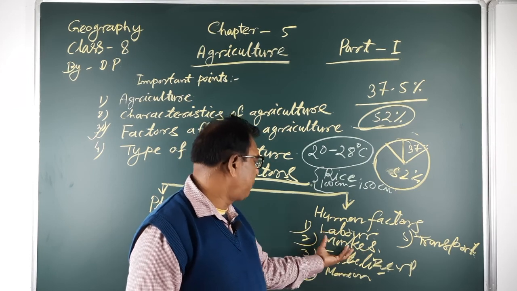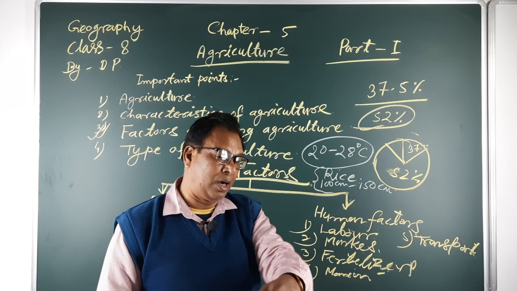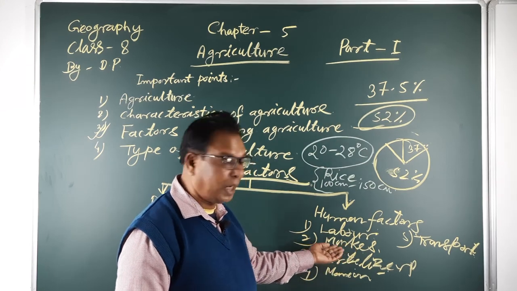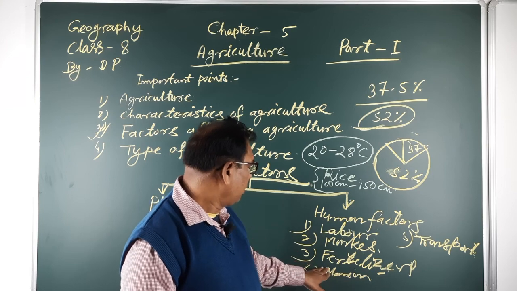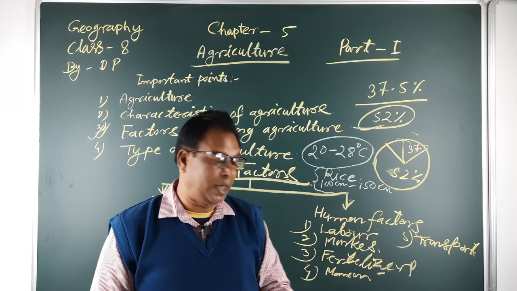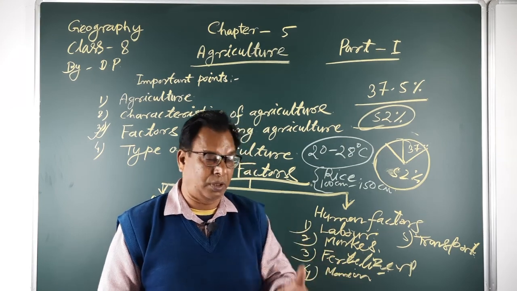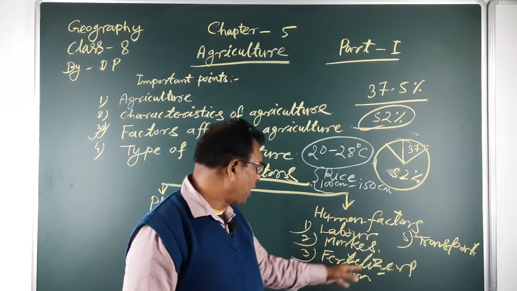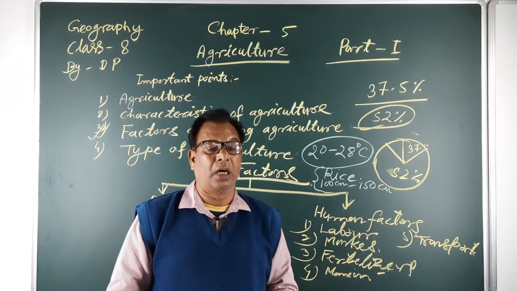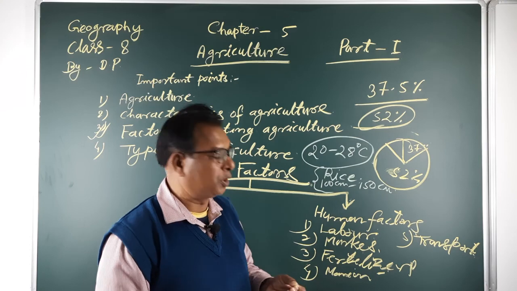Markets also affect agriculture, because selling or purchasing products requires a market near the agricultural fields. Different types of fertilizers are used for high production of crops, and manure is also used to increase the fertility of the soil.